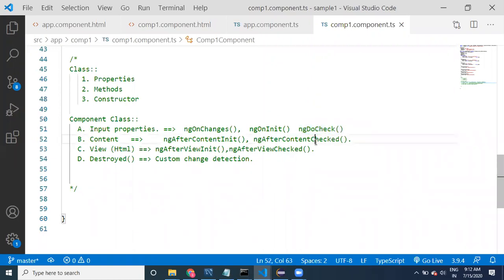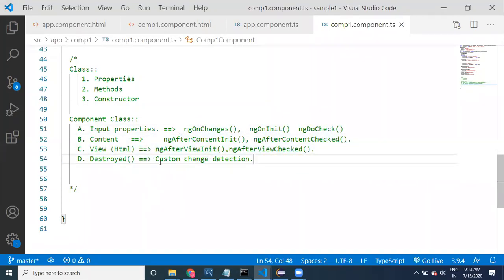But make sure that whatever code you write in ng do check, ng after content checked and the other check methods, you provide it carefully. First it calls this method, this method, this method. These four methods are going to be called every time, for every single change. That's why the logic inside these methods should be written very carefully. So this is the basic information about lifecycle hooks. Wherever your logic suits, you can choose the method.